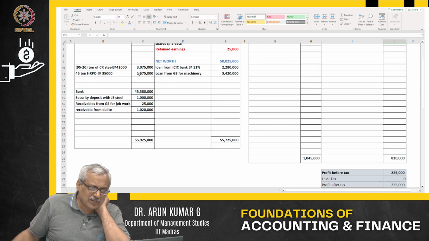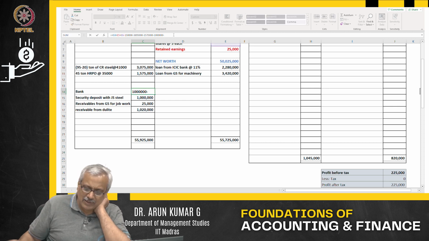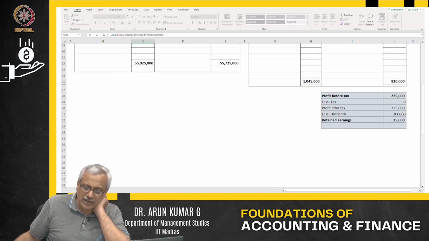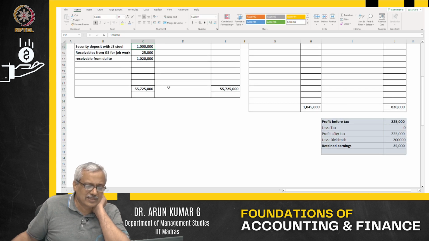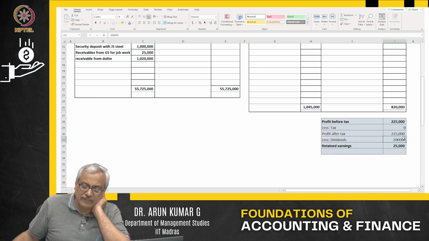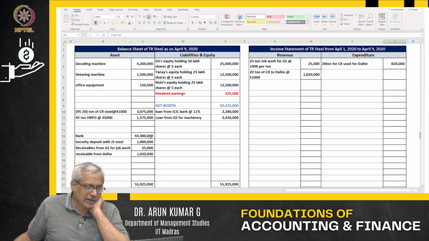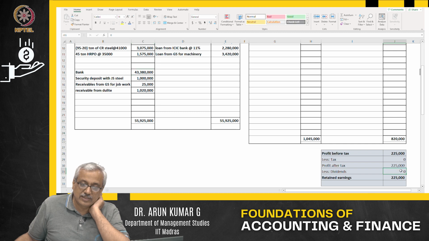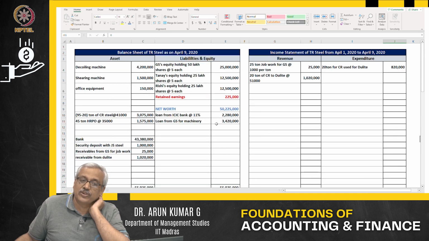When I have given 200,000 as a dividend, what happens to my bank balance? My bank balance will also go down to that extent if I give as dividends. Because I am not giving dividends out there, my retained earnings is 225,000 and my bank balance will also not go down by so much. I said minus J31, but J31 in this particular case is 0, so it is 0. That's all.